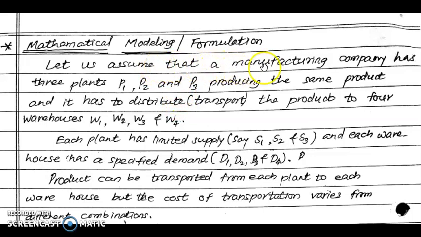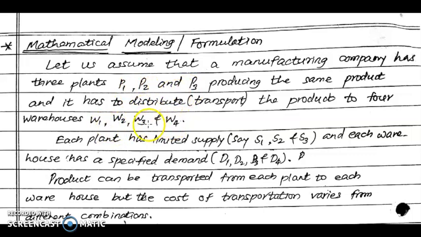Our first assumption is that we have to assume a manufacturing company which has, suppose, 3 plants P1, P2, P3, and they are producing the same product. That means the homogeneous product, and it has to distribute or transport the product to four warehouses W1, W2, W3 and W4. We considered here 3 manufacturing plants and 4 warehouses.